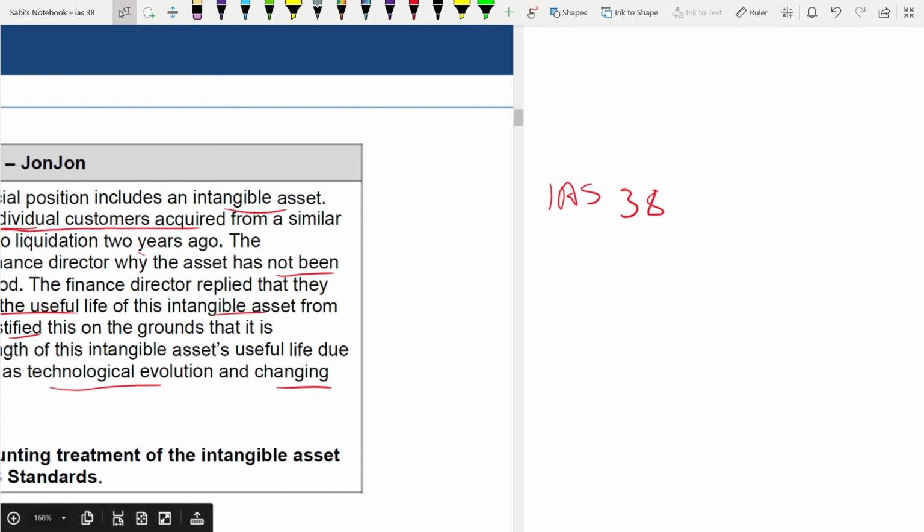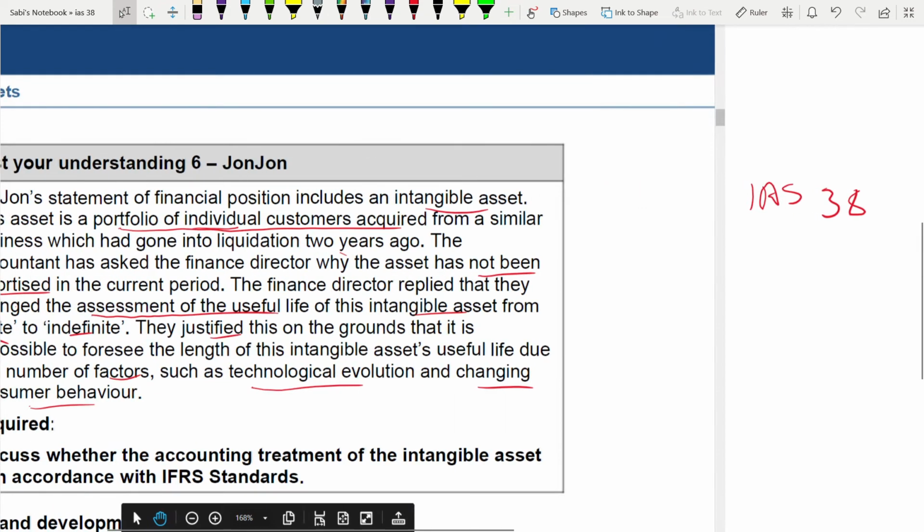It says that an asset has an indefinite useful life only if there is no foreseeable limit to its useful life. But if you are having any difficulties in accurately determining an intangible's useful life, it is not a basis for saying that the useful life is indefinite. No, you cannot say that. You're understanding the point? So based on that, first, general points. Second paragraph, you are linking this to the case study, John.